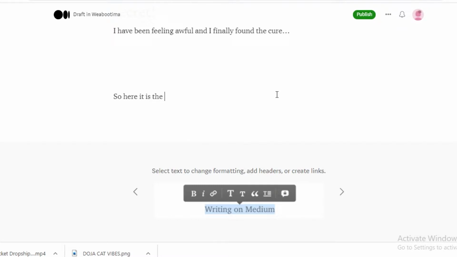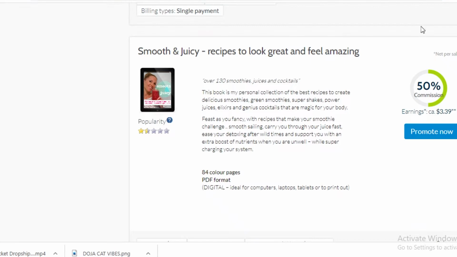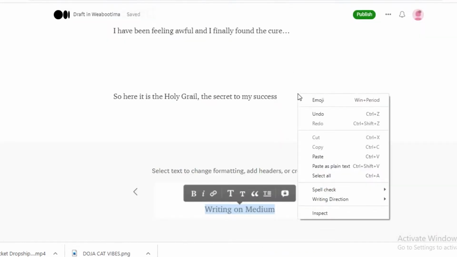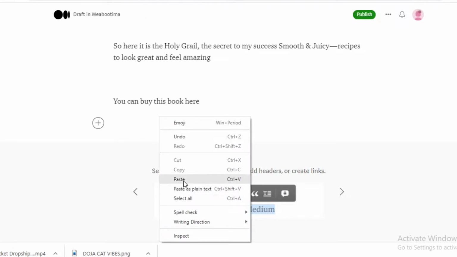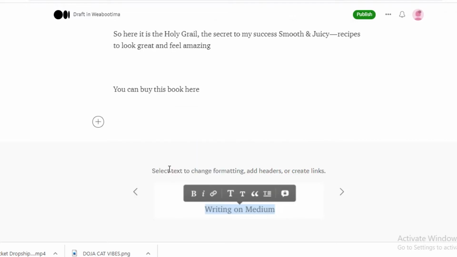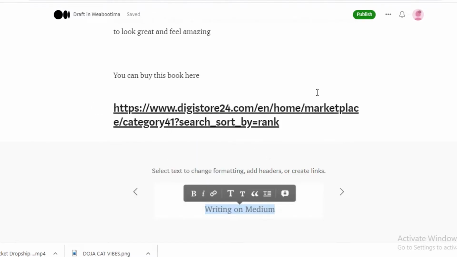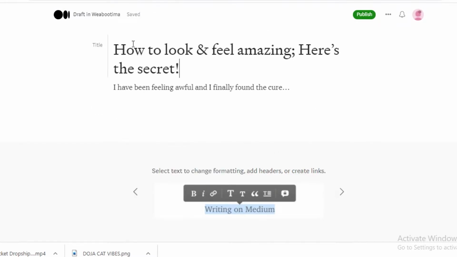And once you have some evidence for your story, you're going to run on with, so here it is the Holy Grail, and then you're going to add a title for it, The Secret to My Success, and then you're going to add the book's title like this. Gonna copy that, and then you're gonna leave the link. You can buy this book over here, and after that you're gonna leave a link to the actual purchasing link. So you're gonna paste that, and just like that, now you have a very basic looking article promoting your product.